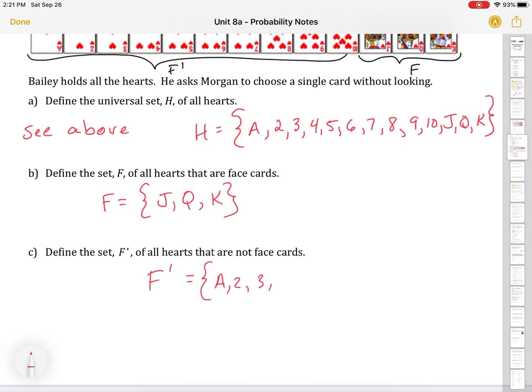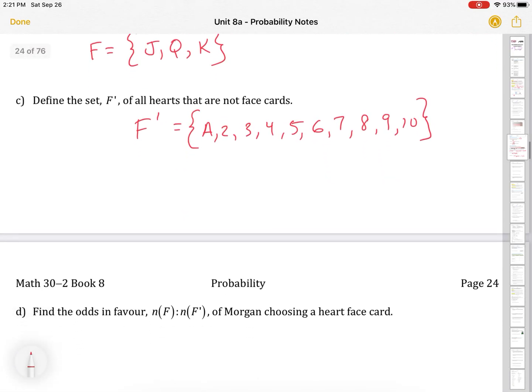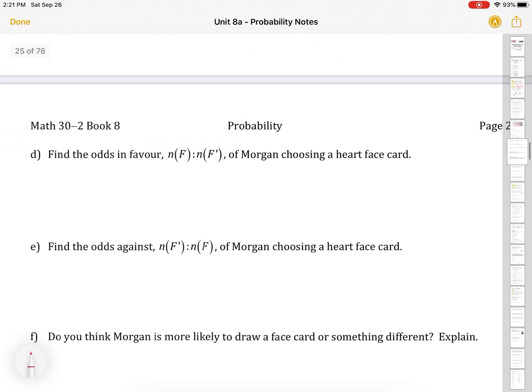So F prime is equal to all those ones that are not face cards: ace, 2, 3, 4, 5, 6, 7, 8, 9, 10. So a nice little review of some set theory there, but also useful for probability because it's our sample space, our set.